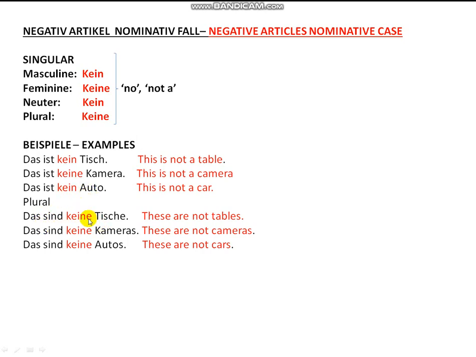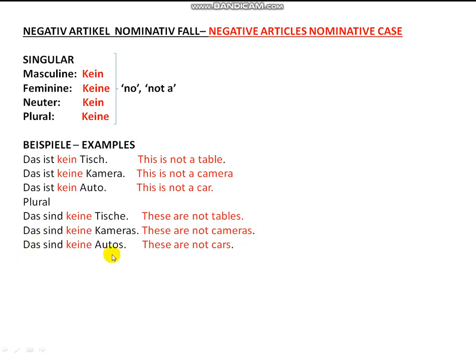So let's go through the plural. In the plural, we only have one article, that is keine, and of course the noun form will change, as you can see here. Das sind keine Tische. These are not tables. Das sind keine Kameras. These are not cameras.